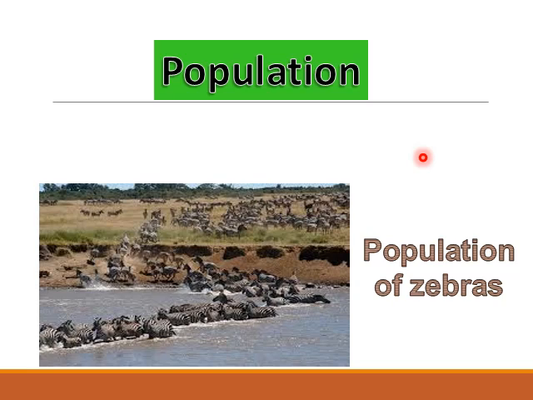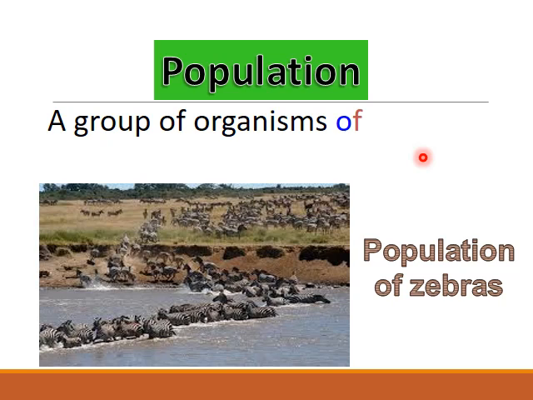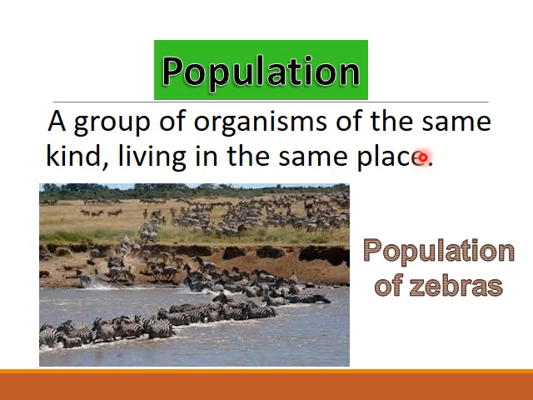In order to understand the word population, you have to know that the population should be of a group of organisms of the same kind, or the same nationality in the case of Egyptian people. So if we want to know the definition of population, you have to be talking about a specific type or a specific kind of organisms.